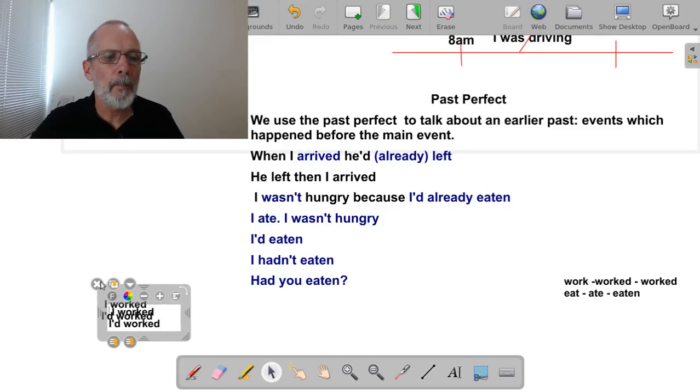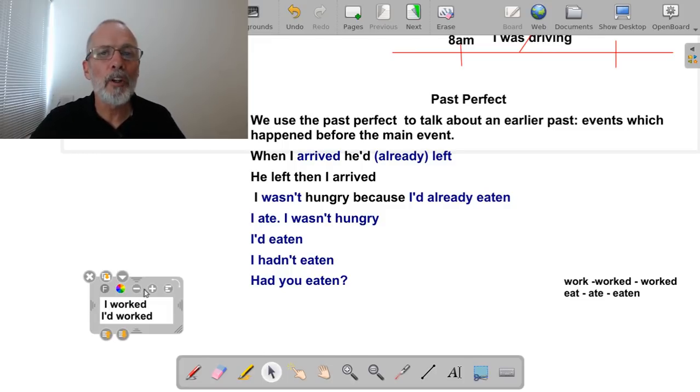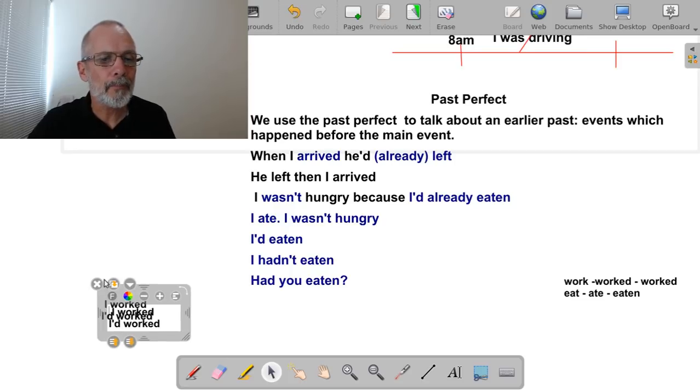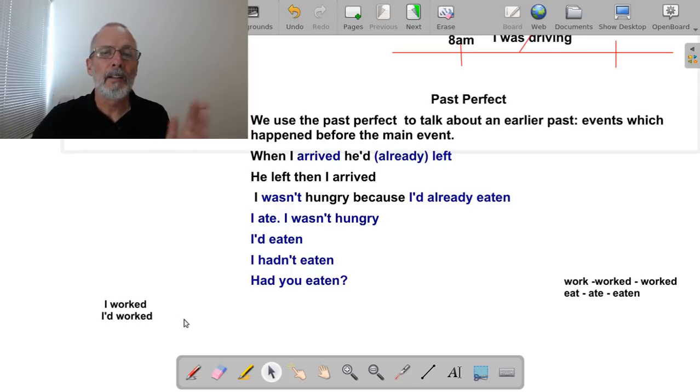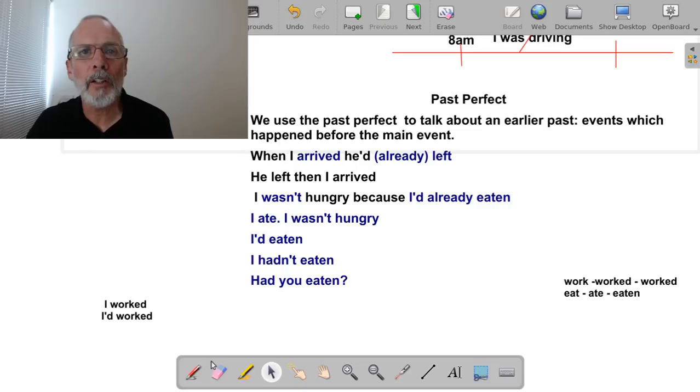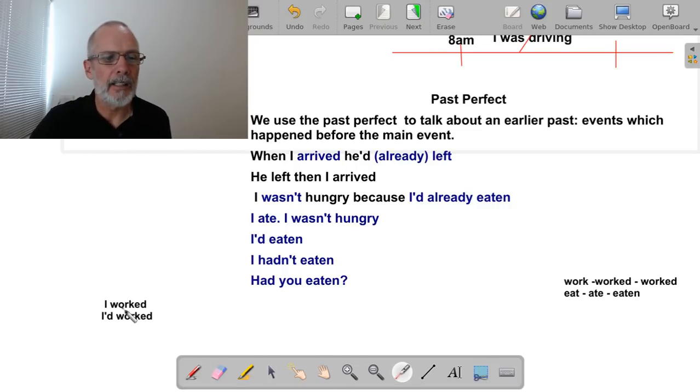Let's listen to my pronunciation of this, because if you don't pay attention, they may sound the same. I worked, I'd worked. Again, I worked, I'd worked. I worked, I'd worked. You can hear that the pronunciation of the had is very short. I'd worked is contracted, is reduced.